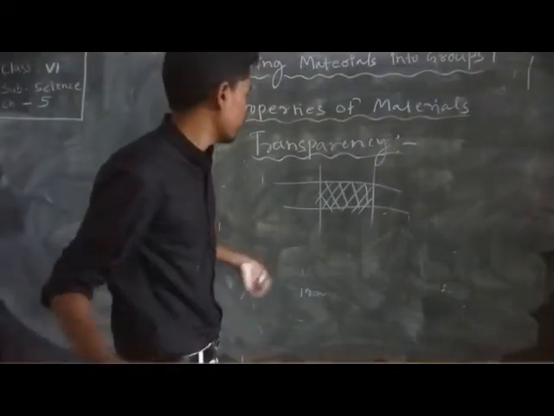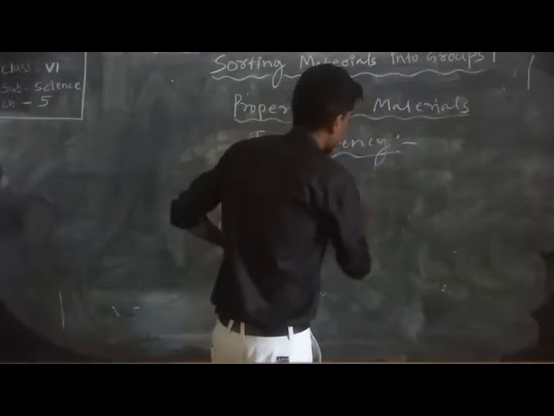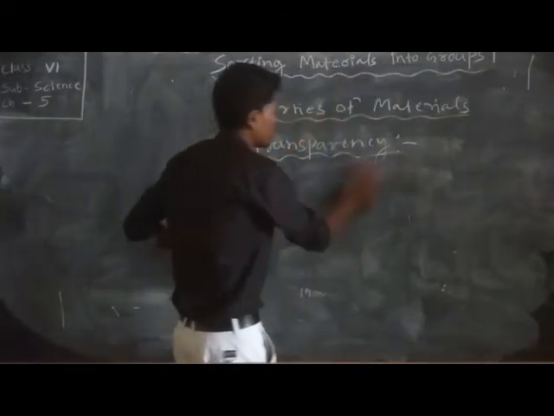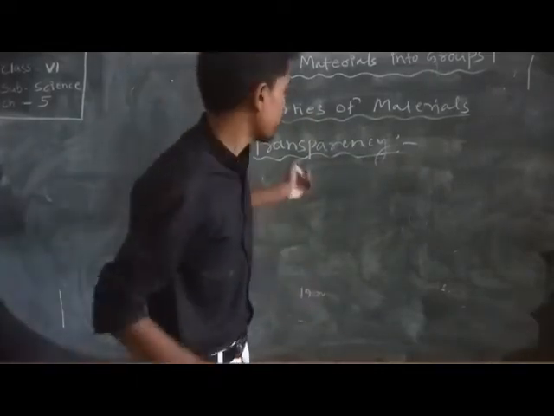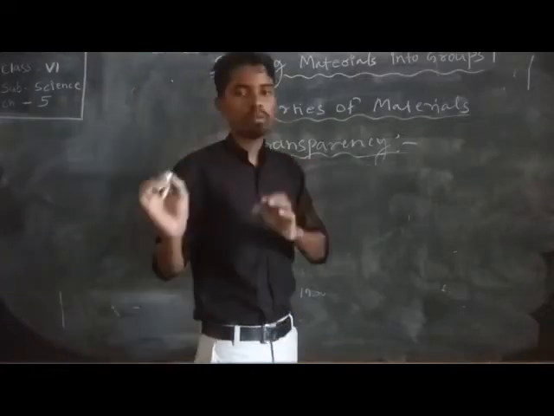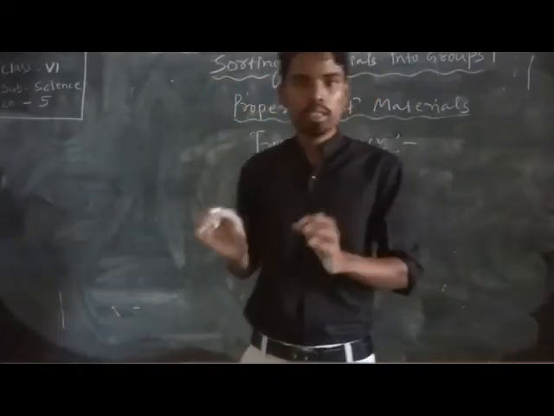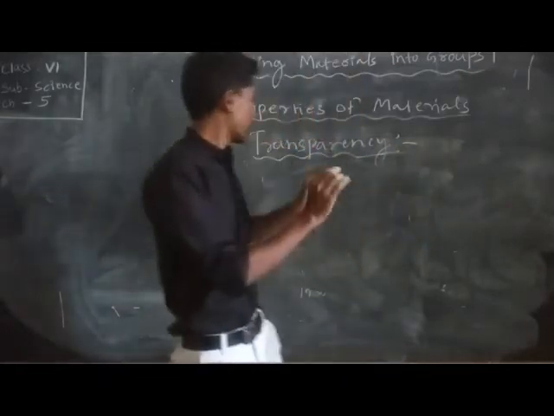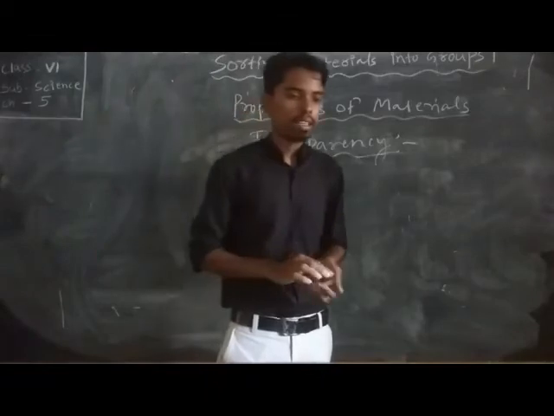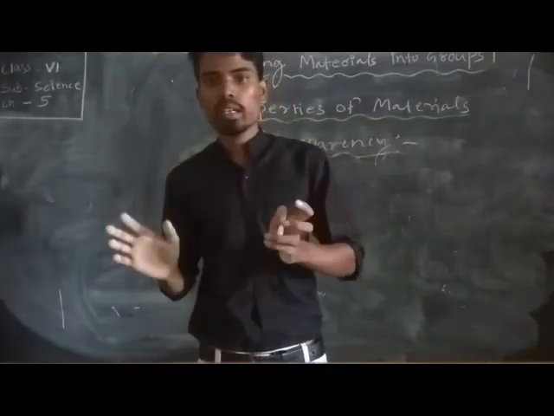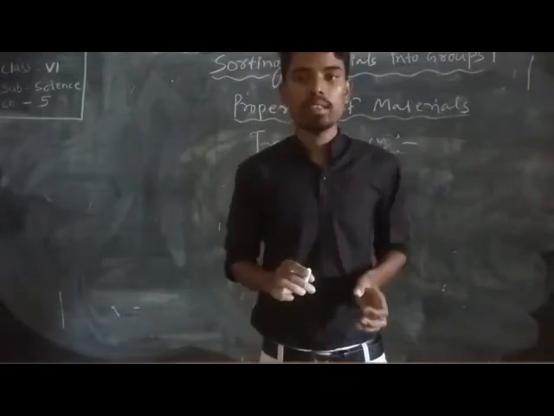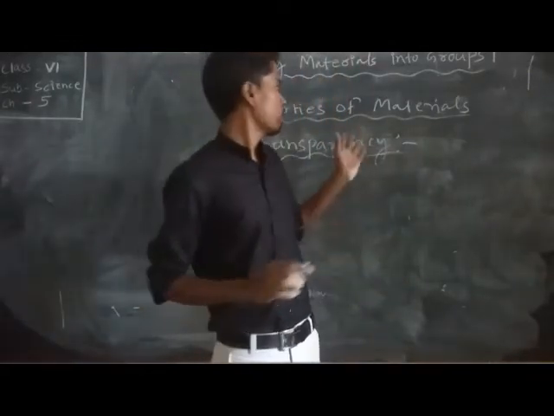Now the next property, opaque. Materials that cannot allow light to pass through are opaque. Like a book: a book cannot allow light to pass, so that type of substance is called opaque.